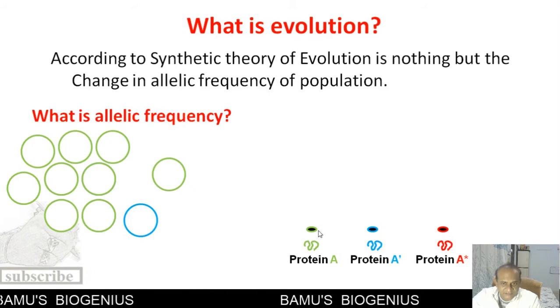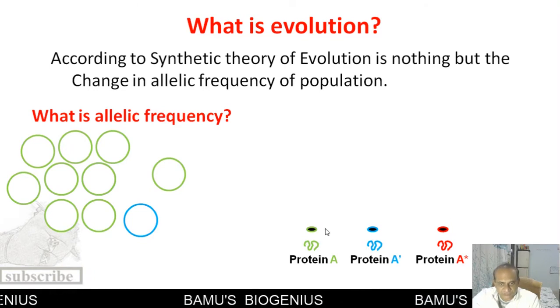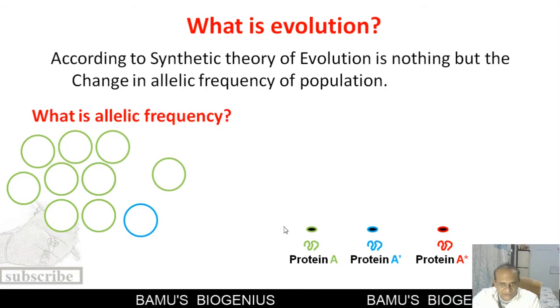And these alleles are related to each other as dominant and recessive. We have seen that this red gene is recessive to these two. This blue gene is recessive to the green gene, like that.